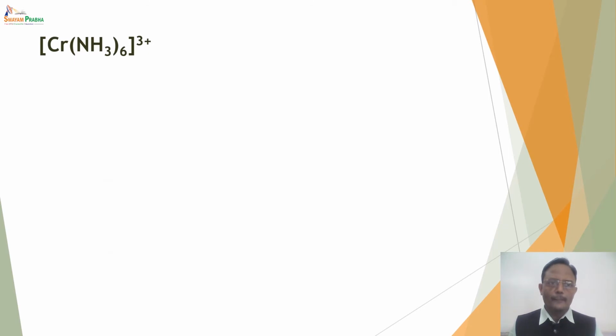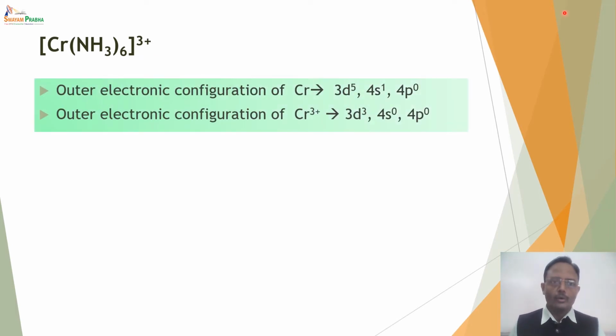Consider an example of the complex [Cr(NH3)6]3+. Now the central metal ion is chromium. The outer electronic configuration of chromium is 3d5, 4s1, 4p0. Now in the case of chromium 3+, 3 electrons are lost, 1 from 4s and 2 from 3d. Thereby the outer electronic configuration is now 3d3.